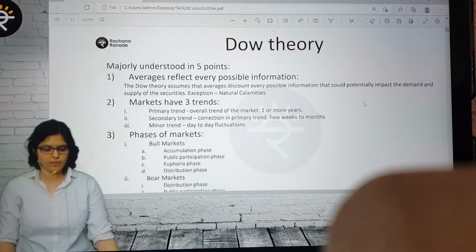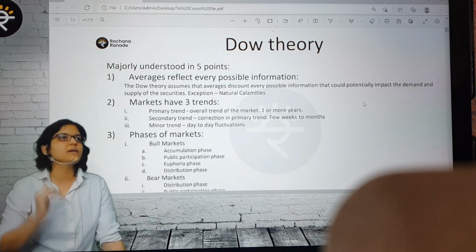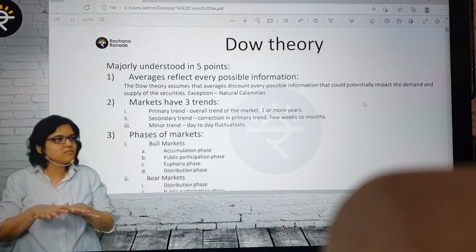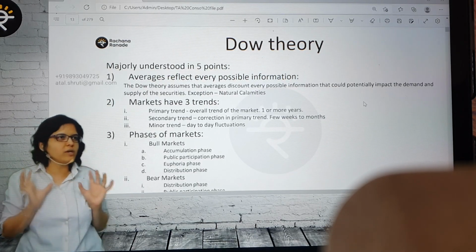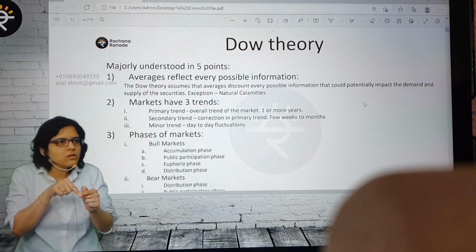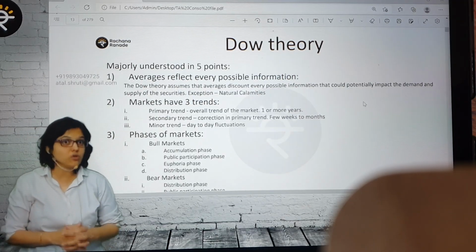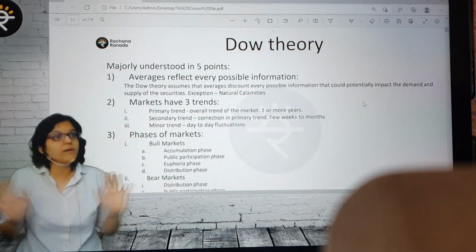Please understand one basic point. With Dow theory, we will not be in a position to guess the exact price at which we should enter or exit. Dow theory tells us the overall sentiment in the market. You should be clear about this in the beginning. Will you be able to take a buy position exactly? Not really, not exact price points, but you'll surely understand the sentiment and where we are right now. Based on that, you may decide that this might be a time to quit or to enter.